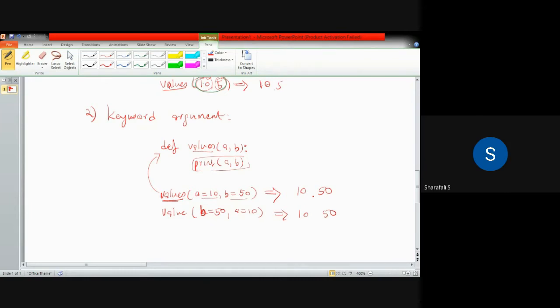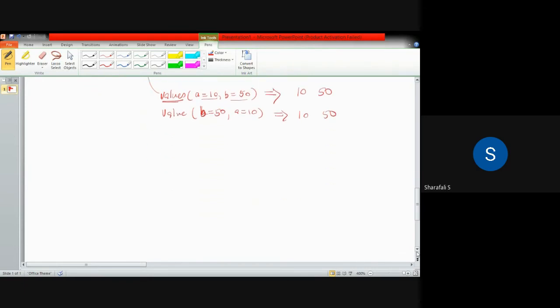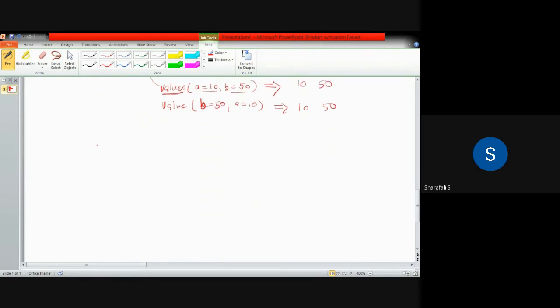If you write a equal to something, then that will be taken as a, and if b is equal to something, then that will be taken as b. So the keyword is important. So this type of arguments are called keyword arguments, and the third one is called default arguments.